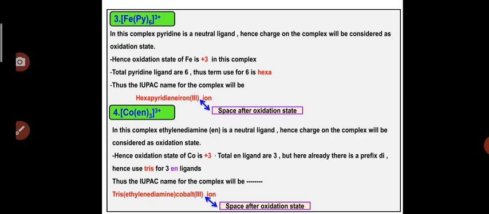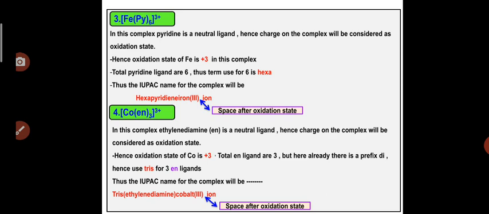Hence for 6 ligands we will again use hexa, and thus the complete IUPAC name for this complex will be hexapyridineiron(III) ion. So it is compulsory, when there is a net positive charge on the complex, to give the space while writing the IUPAC name for that complex.